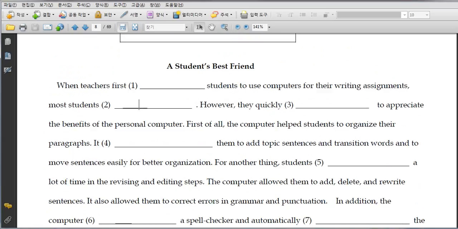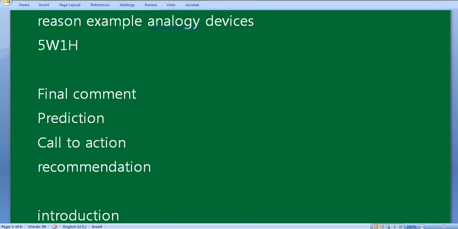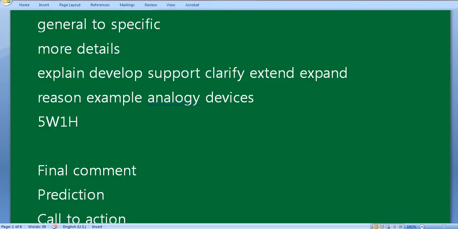Always try to find the main idea. Here it's almost written out for you. Usually you find the main idea, the topic sentence, in the beginning of a paragraph, and then they go from general to specific. It gives more details. They explain in more detail, they give you reasons and examples.